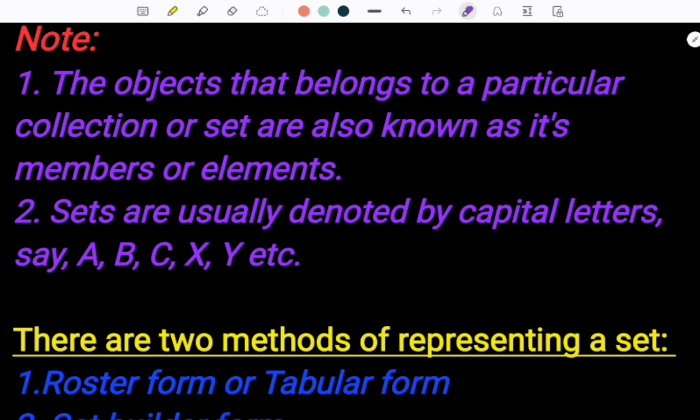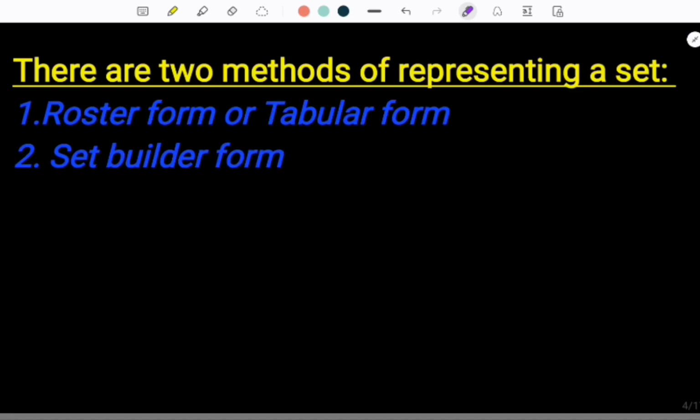Note that the objects that belong to a particular collection or set are known as its members or elements. Sets are usually denoted by capital letters, that is A, B, C, X, Y, etc. There are two different methods for the representation of a set. The first one is roster form or tabular form, and the second one is set builder form.